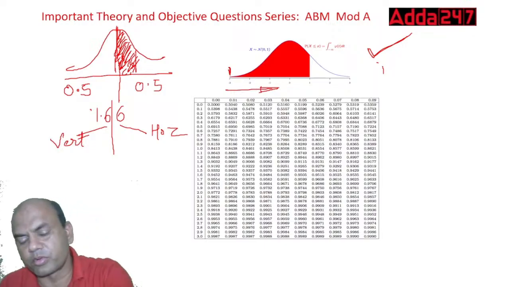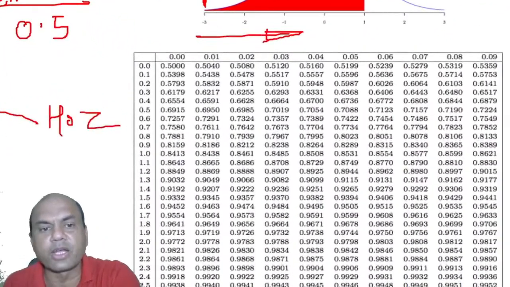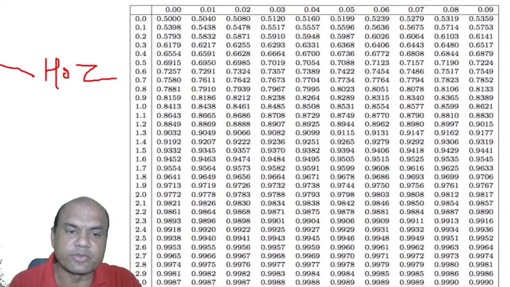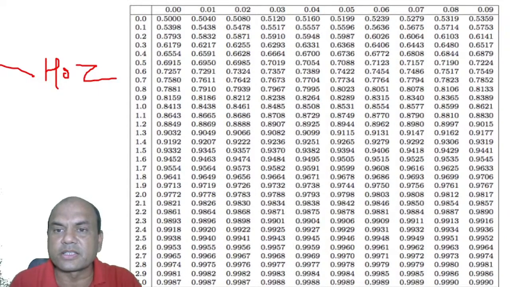Now go forward. So vertical now, 1.6 first. 1.6 over here. And then the other 6 is over here. See this 6. Match this 0.06 and 1.6 over here. It is coming to 0.9515. Look at this. Everyone is getting this 0.9515.